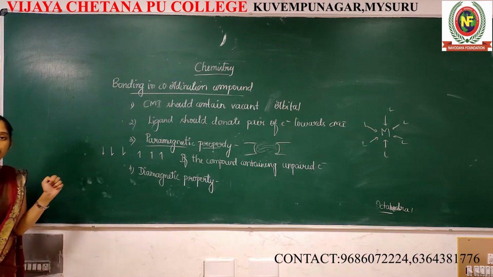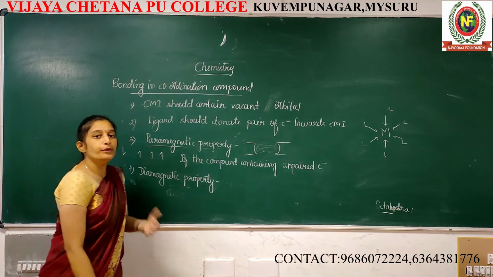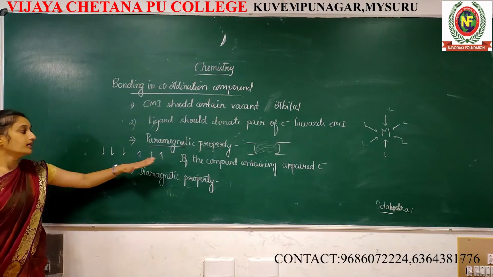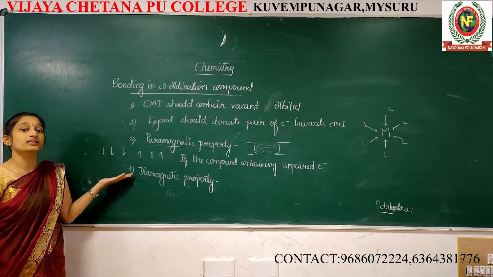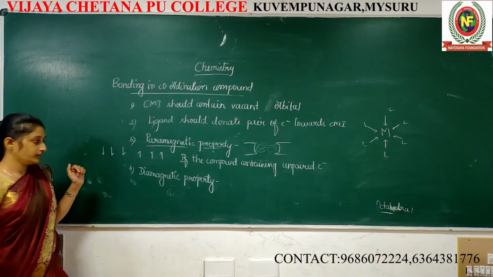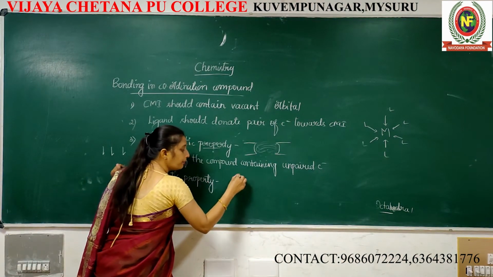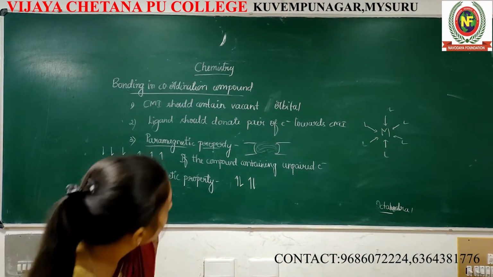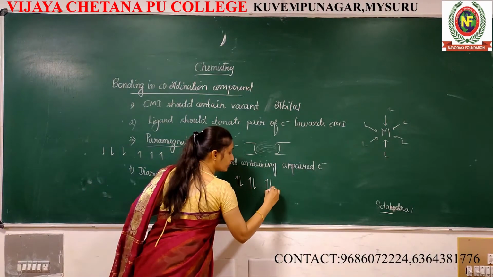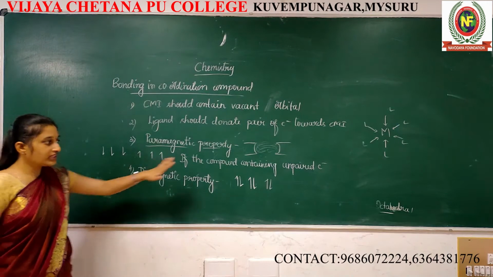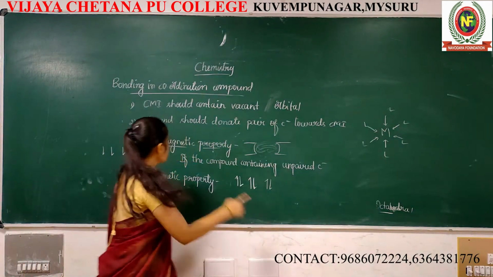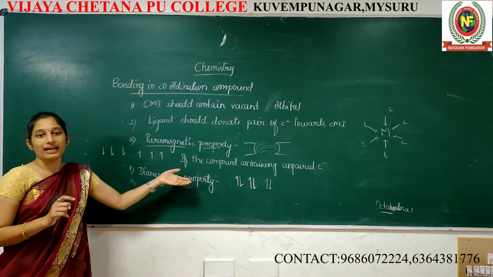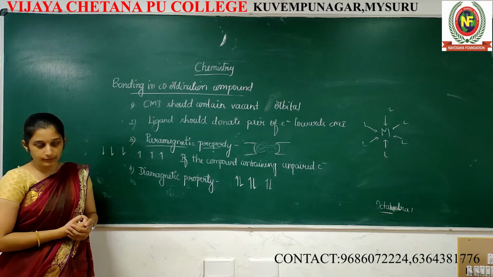What is this diamagnetic property? Suppose the compound contains no unpaired electron, that is, the electrons are paired. If the compound contains unpaired electrons, unpaired means it's not paired, it's single, such a compound we call paramagnetic, or a paramagnetic compound.